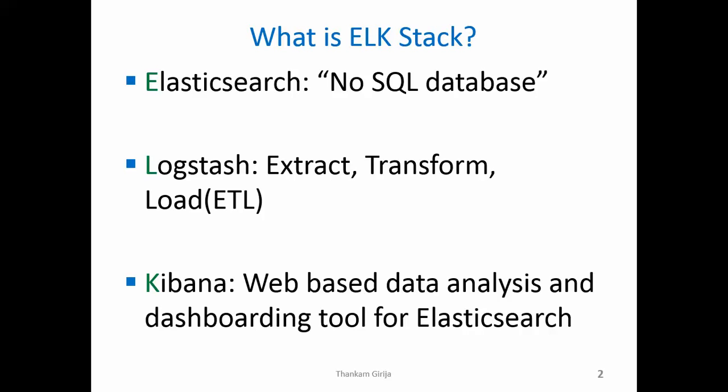Logstash can accept input from Amazon S3 buckets, from SQLite databases, flat file inputs, CSV files, from Twitter, from servers. It can collect server logs, application logs, error logs, etc. So it allows you to perform certain transformation on the data and lets you store the output in several sources. The output sources for Logstash again can include S3 buckets, databases, Elasticsearch, etc. So in my case, the input for my project is going to be Twitter data in real time, and the output will be stored in Elasticsearch server.